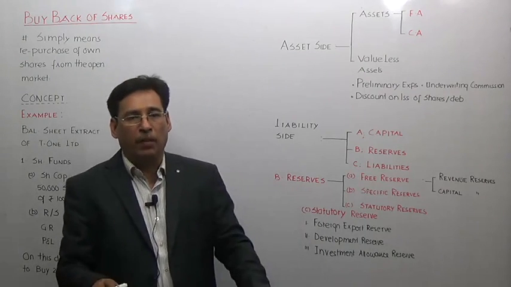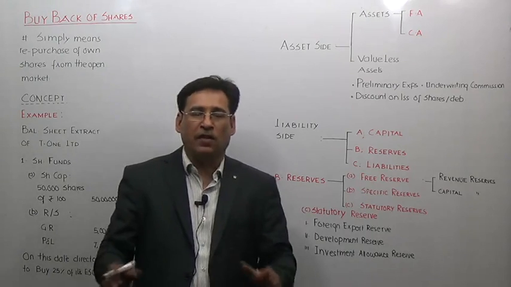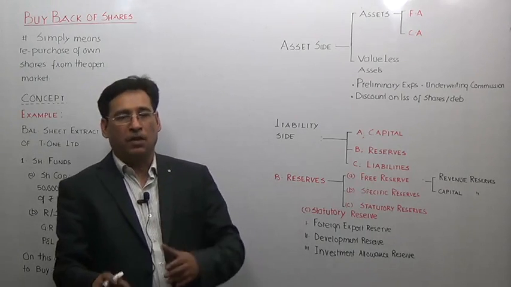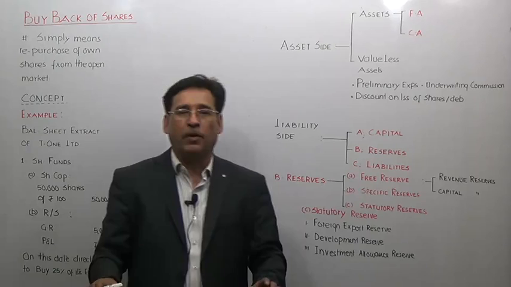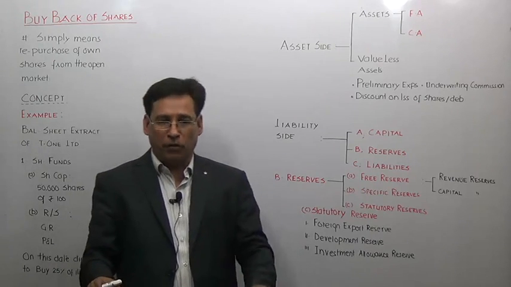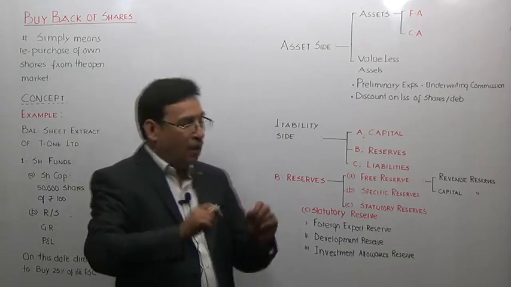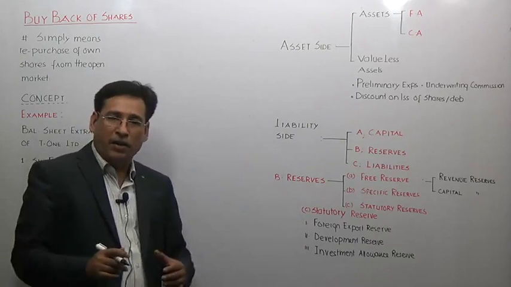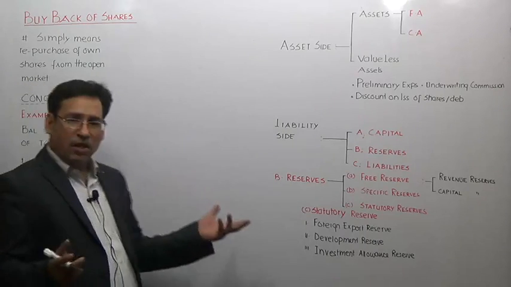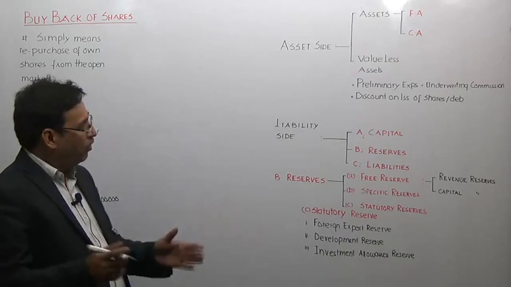Now you know the meaning of buyback. Buyback, in simple words, in layman's language, means redemption of equity share capital, but we will avoid the word redemption. We will use instead buyback of shares, correct? So when a company will buy back its shares, the entry is very simple. Even if I will not tell you, you know the entry.